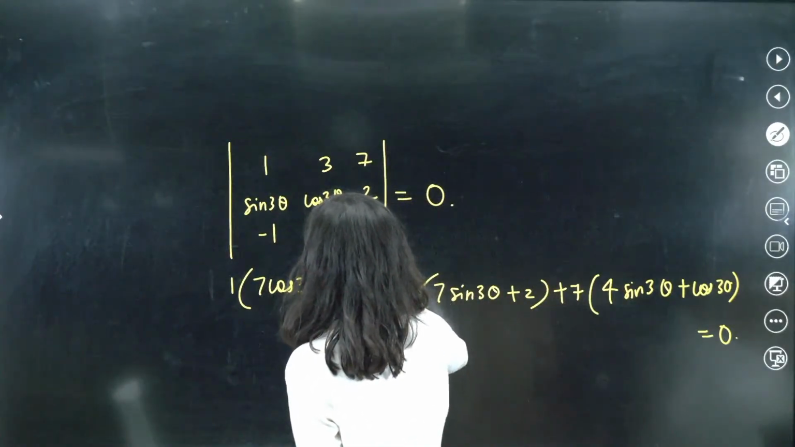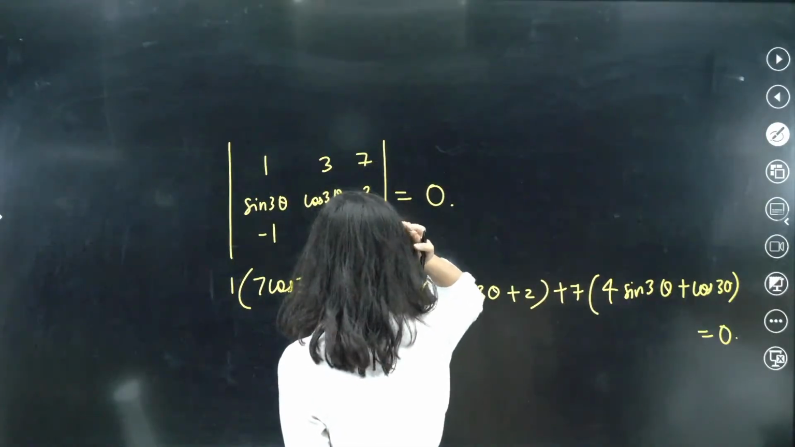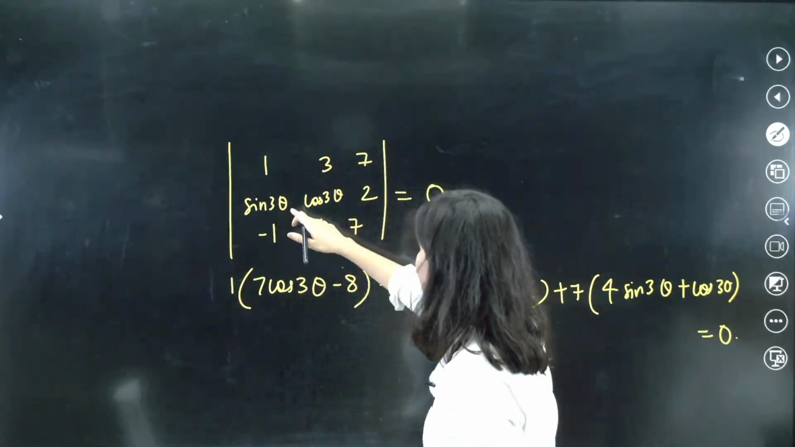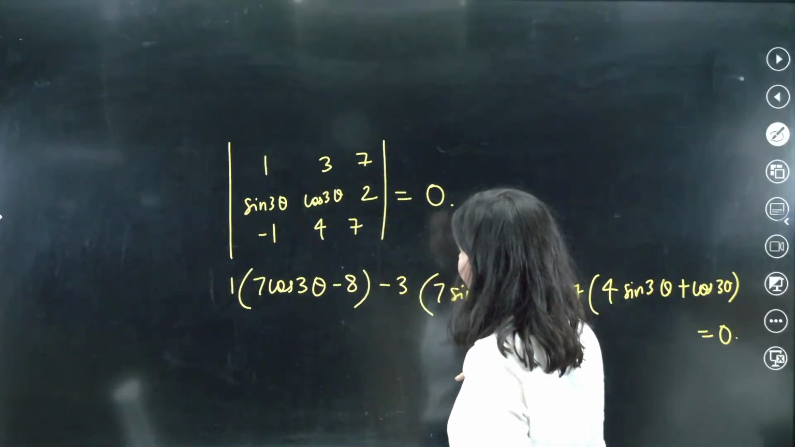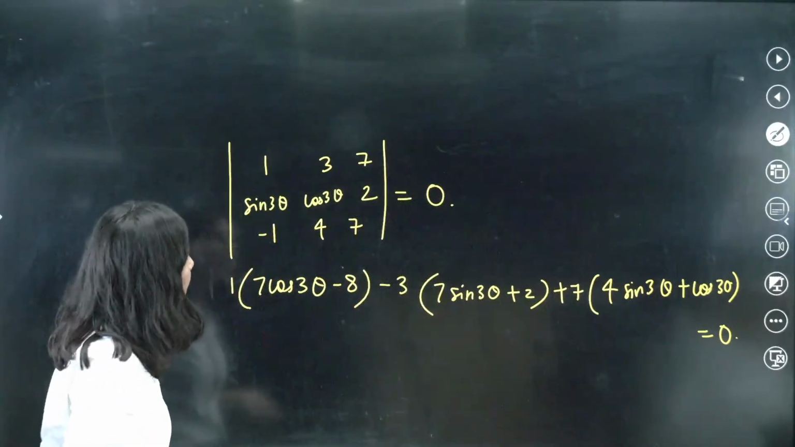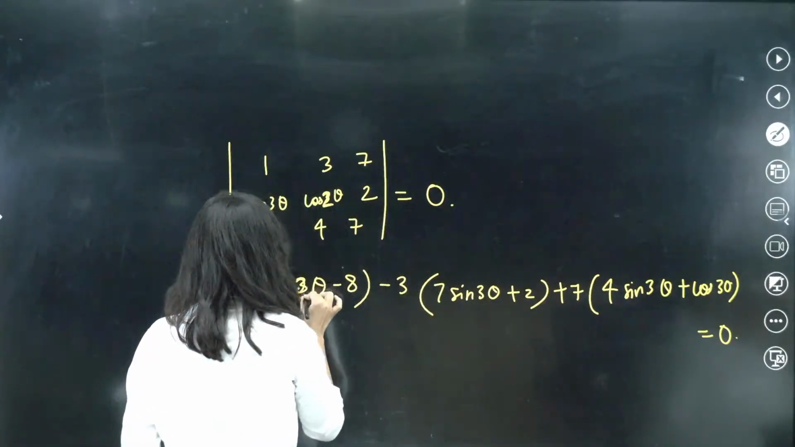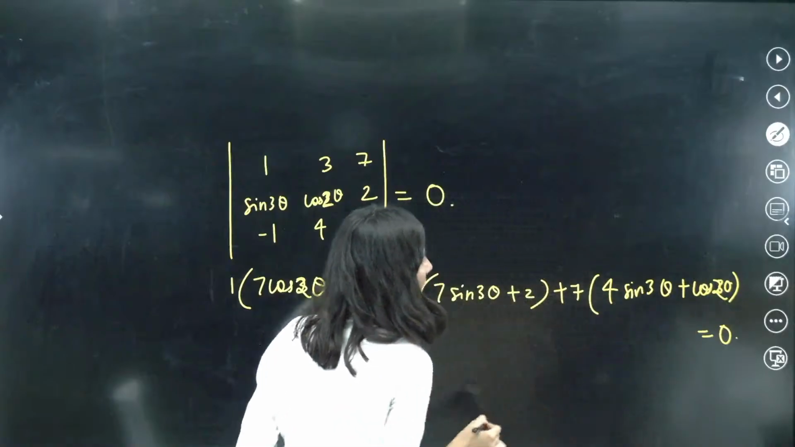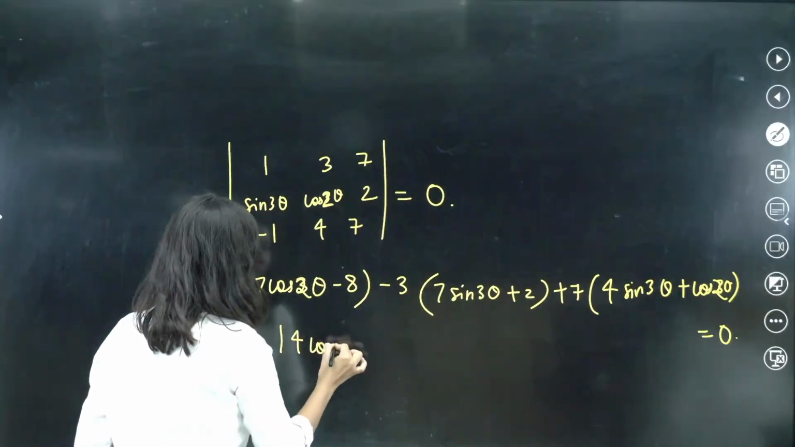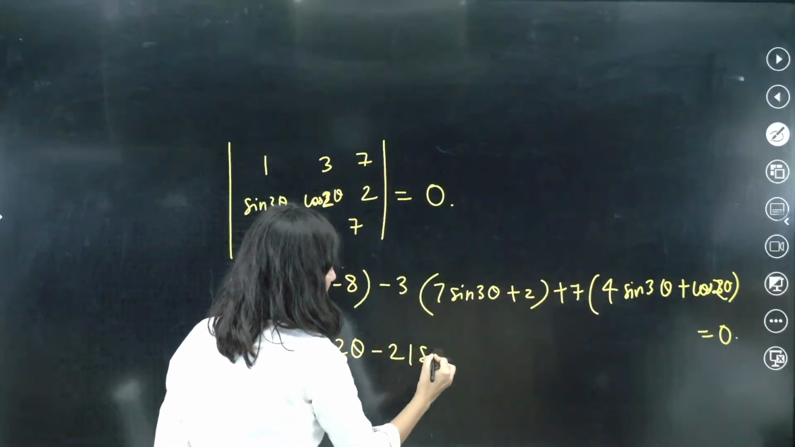7 minus 8, correct? Minus 3, then we are having 7 plus 2, correct? Then 7, we are having 4 plus 4 times this plus cos 3 theta, correct? Okay, all right. And this is actually 2 theta, 2 theta, I made a mess, right? 2 theta, yes. Now it's fine. So 7 cos 2 theta and 7 cos 2 theta is 14 cos 2 theta, correct? Okay, now we are having minus 21 sine 3 theta, correct?